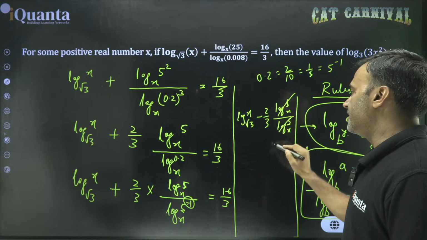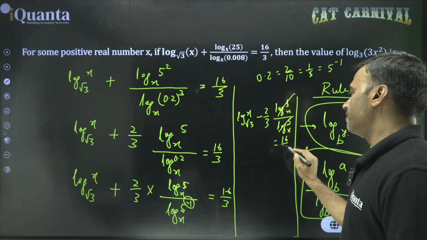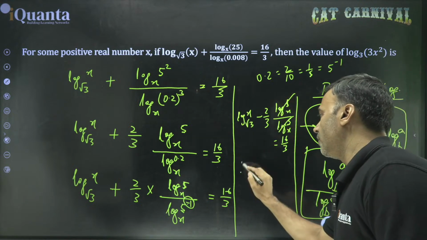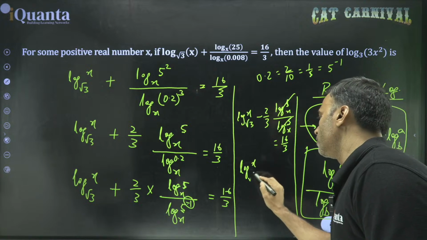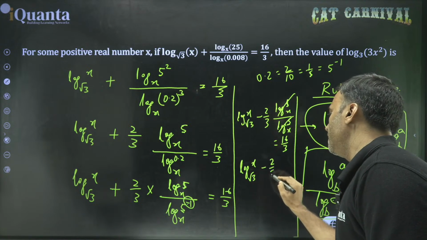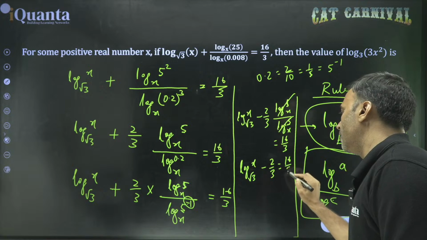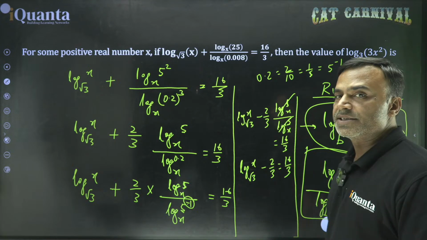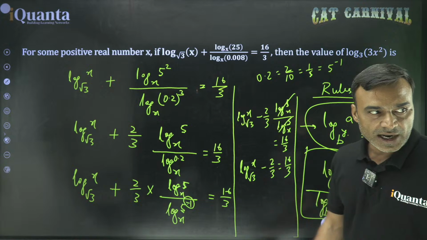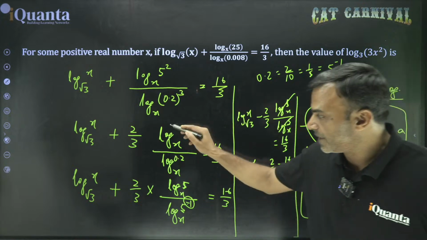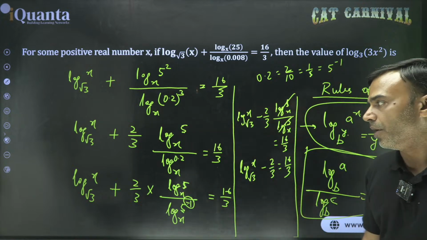And these two are cancelled, which is equal to 16 by 3. So eventually we have log of x to the base root 3 minus 2 by 3 is equal to 16 by 3. Now here I have written at least 3 steps extra. So if you have practiced logs, you could have skipped at least 2 more steps from here.